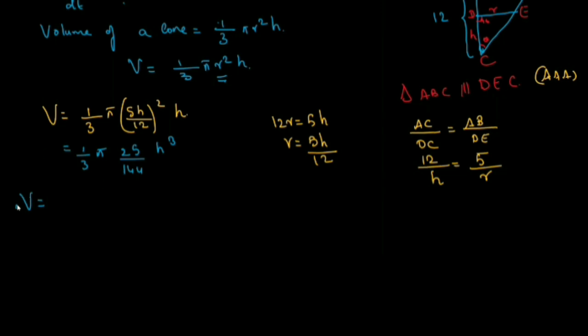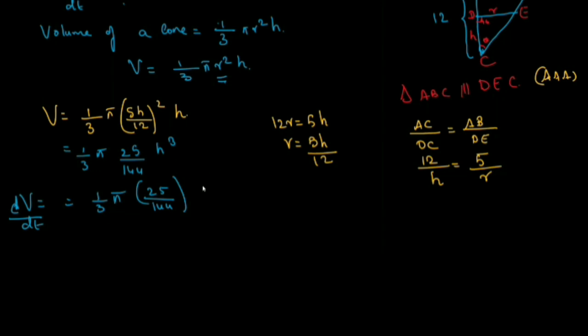So dV by dt is equal to 1 by 3 pi 25 by 144, differentiate h cube: 3h squared into dh by dt. Height is also changing with respect to time, so it is implicit differentiation.